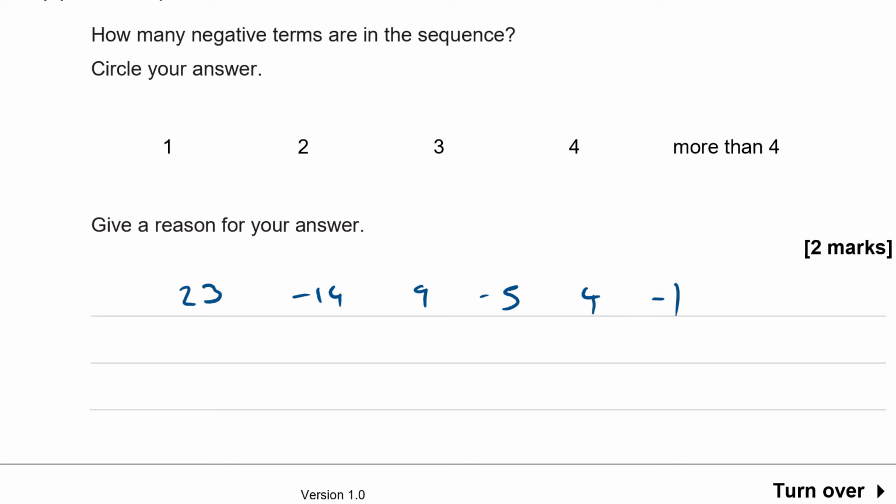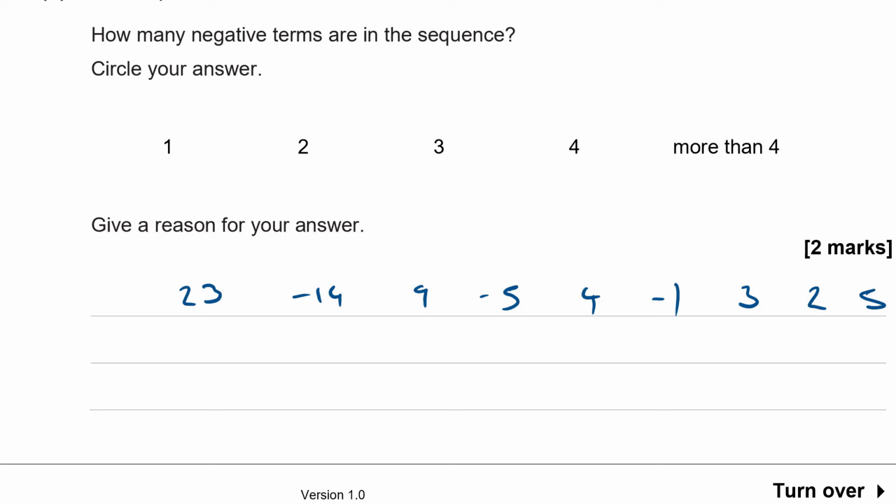So there's at least 3. And now my next term after that I'm going to get by adding 4 and minus 1 together. 4 plus minus 1 is 3. And then my next term I'm going to get by adding minus 1 and 3 together. So after that I'm going to get 2. And my next term after that is adding 3 and 2 together, which is 5.